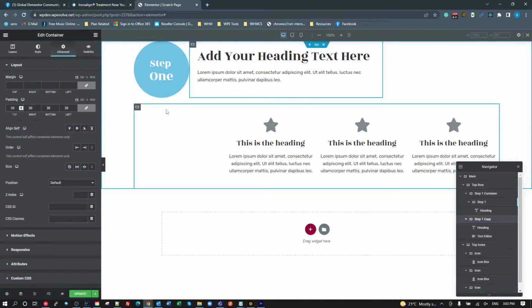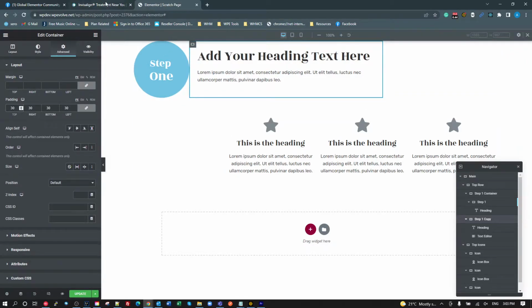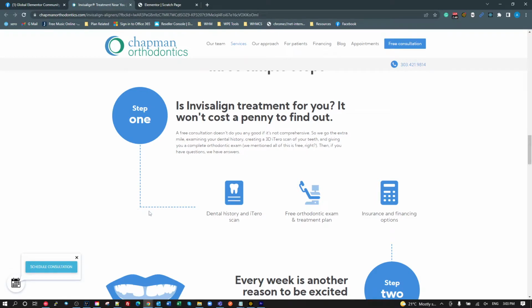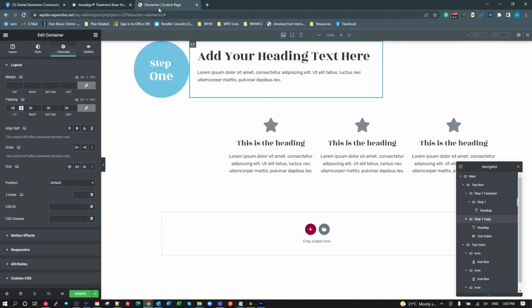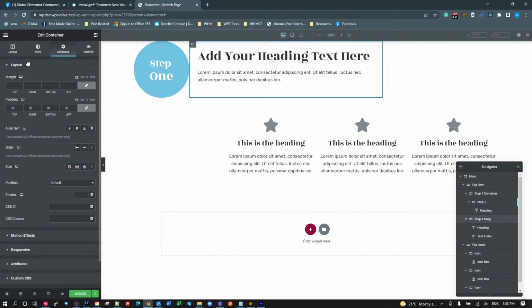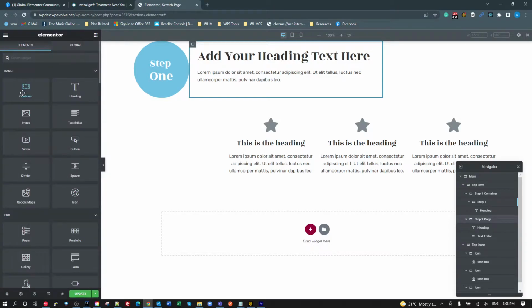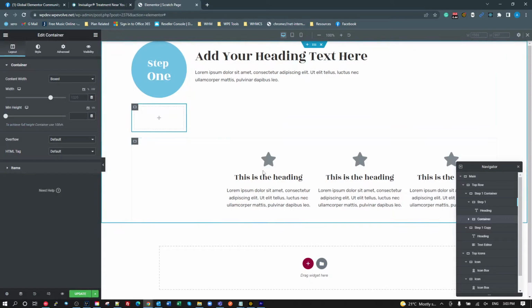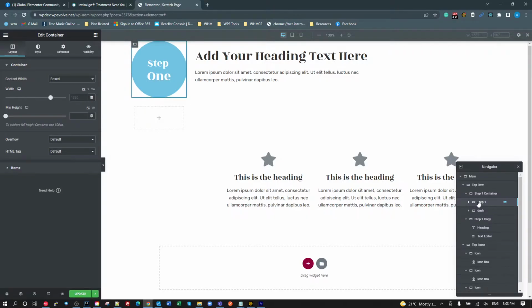All right, so now we need to get our line. So this dotted line that goes from there across. What we're going to do is get an extra container and stick it inside there. But it needs to be just outside of it. So I'm just going to show you what I mean. If I grab a container, stick it there, I'm going to call this the dash. Okay, so it's in the step container, but it's not inside the step circle.